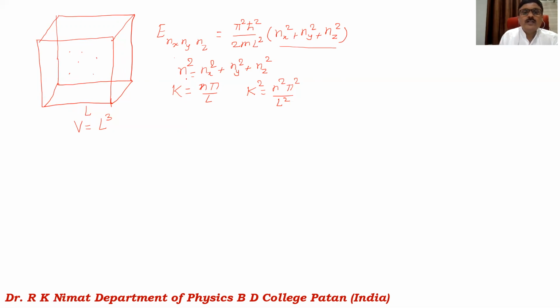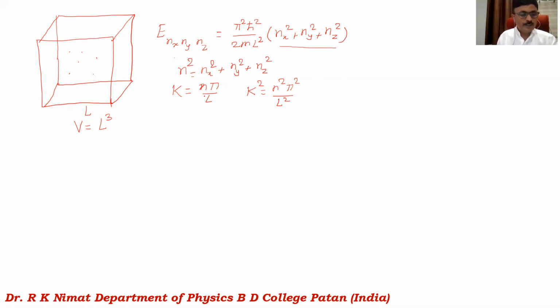Then you will get the periodic arrangement of the atoms, and from that we can calculate the number of oscillators per unit volume in the frequency range between nu and nu plus d nu.